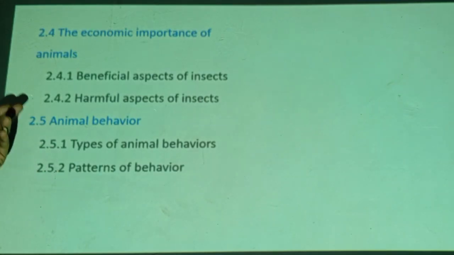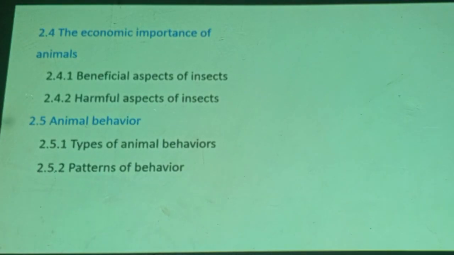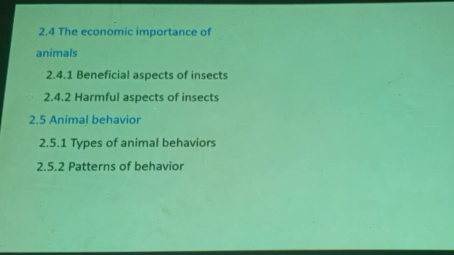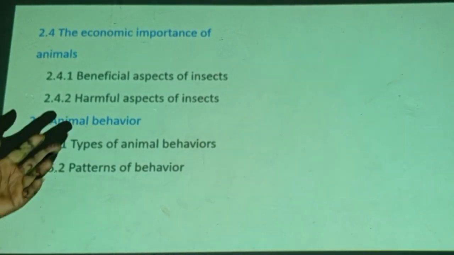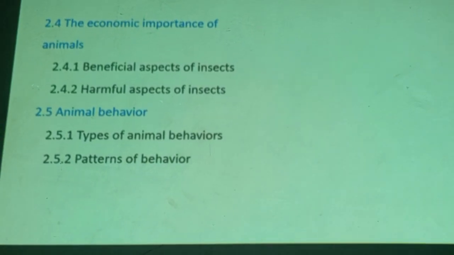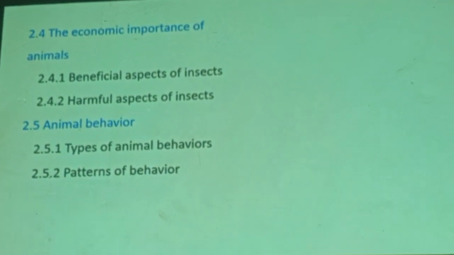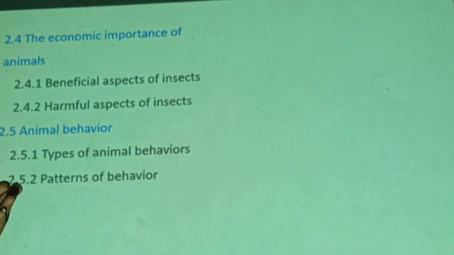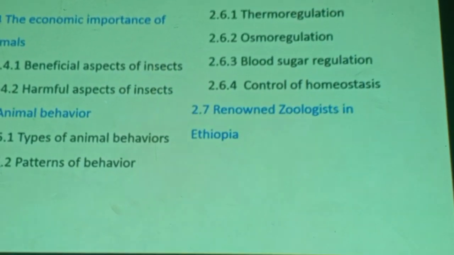The other subtitle is 2.5, animal behavior. It talks about ethology, a branch of biology that deals with animal behavior, not human behavior. Human behavior is studied under psychology. This is ethology, not ecology, ethology. Then under animal behavior, we will see types of animal behaviors and patterns of behavior. What patterns of behaviors are discussed.